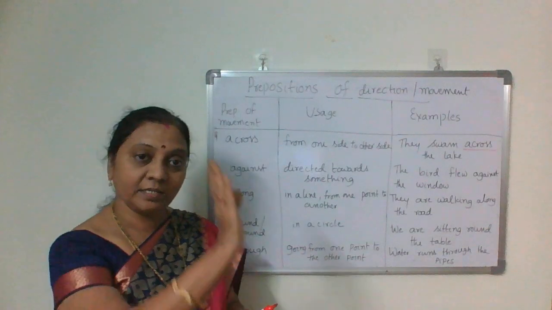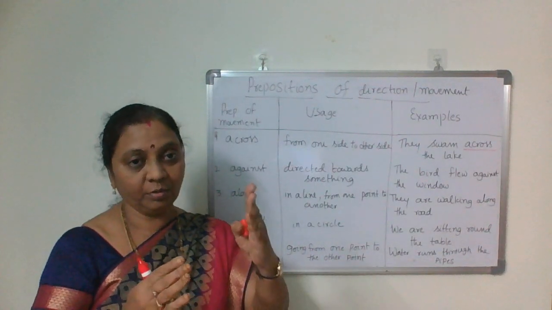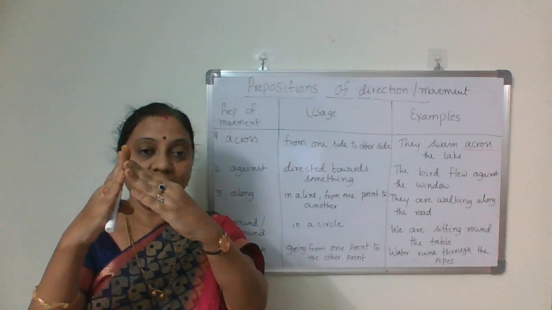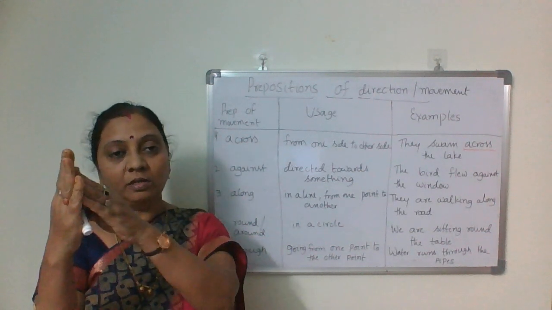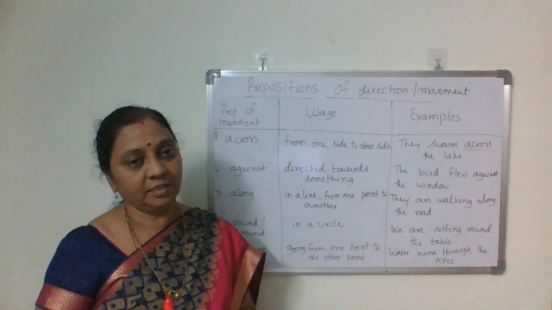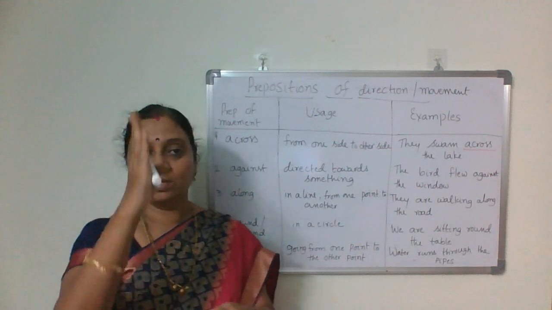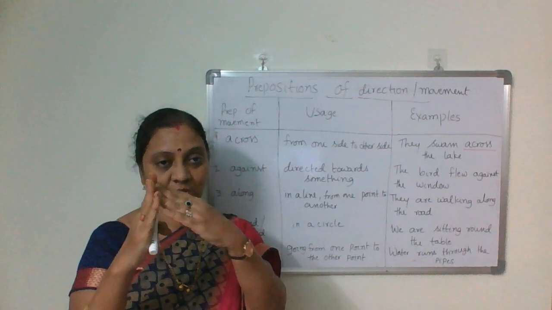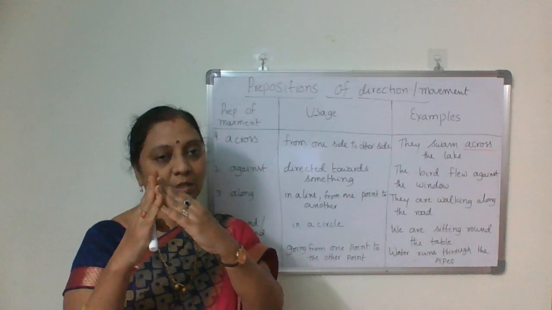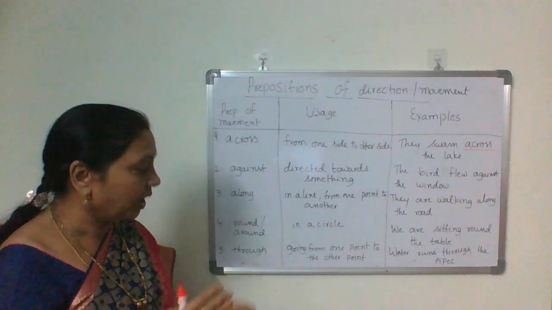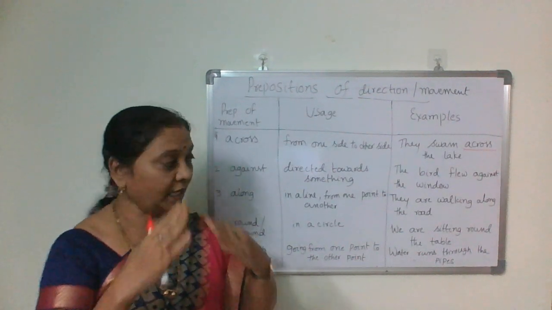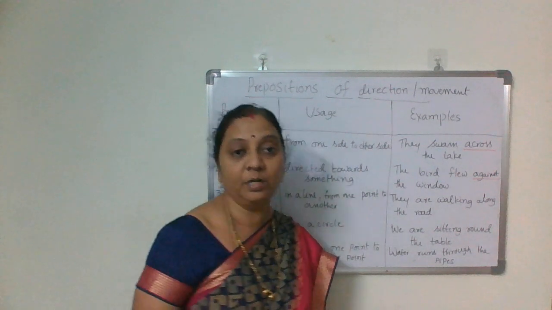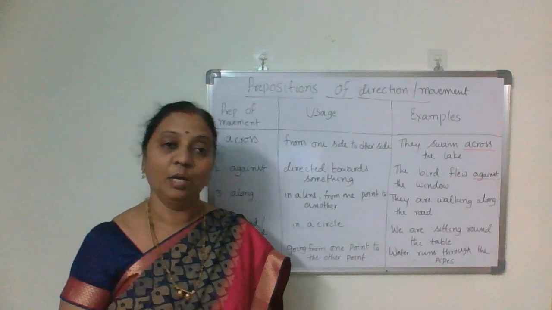Against, directed towards something. If the wall is there, the ladder is against the wall, not on the wall or in the wall. It's wrong. The ladder is always, if the wall is there, where do we place it? In this position. So against the wall, you place the ladder, isn't it? Directed towards something, against. The bird flew against the window.